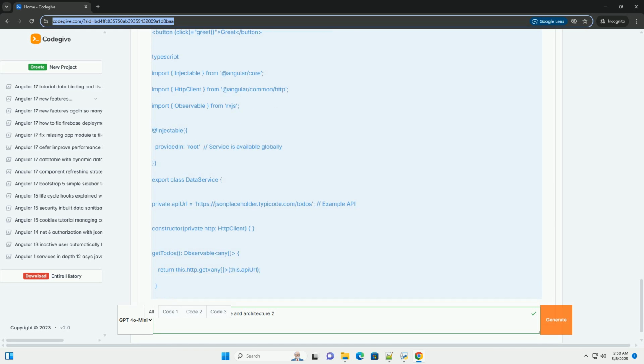services/ contains reusable services that provide data access, business logic, or utility functions. data.service.ts is a service for fetching data from an API. auth.service.ts is a service for handling authentication. models/ defines the data structures, interfaces or classes, used in your application. user.model.ts represents a user object. product.model.ts represents a product object.